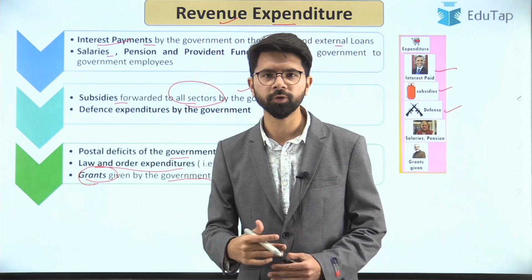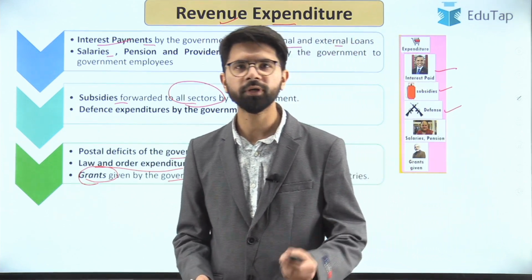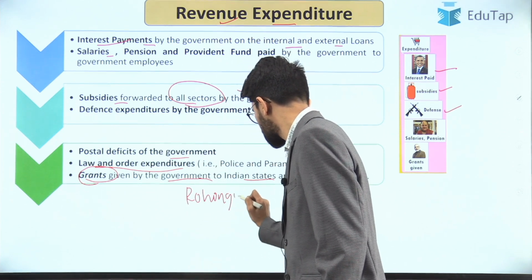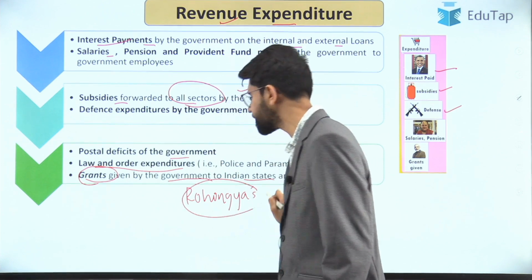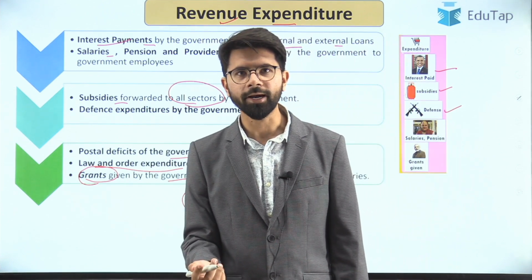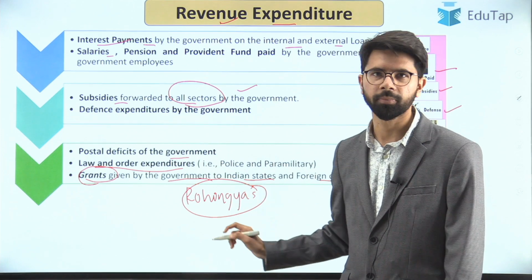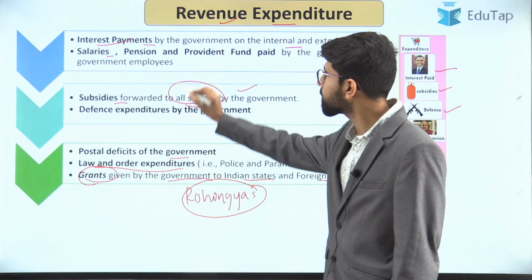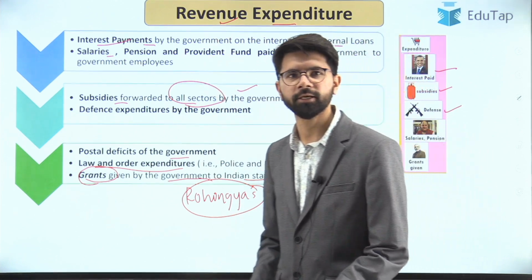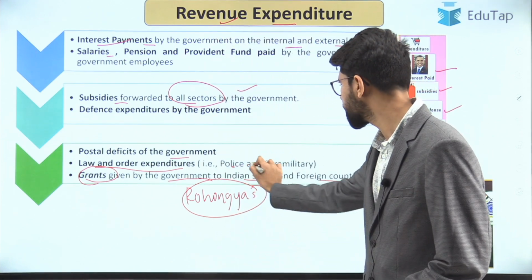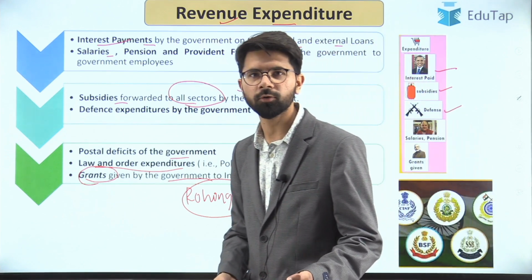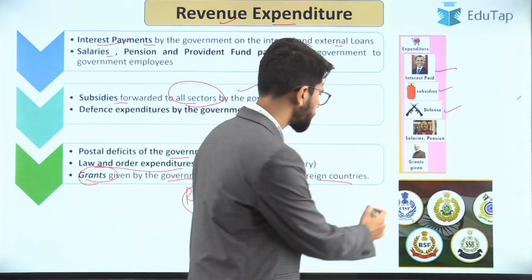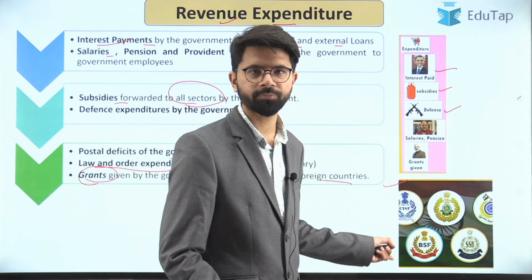Similarly, Indian government also gives grants. For example, during the Rohingya refugee cases, Indian government had provided grants to Bangladesh to look after these people. So that is a grant which is given by the government to the Indian states and the foreign countries. So they all fall under revenue expenditure. I hope that is clear. And this is police and paramilitary maintenance, such as the airports are looked after by the paramilitary forces. So all that expenditure is taken care of by the government, which is a part of paramilitary expenditure.